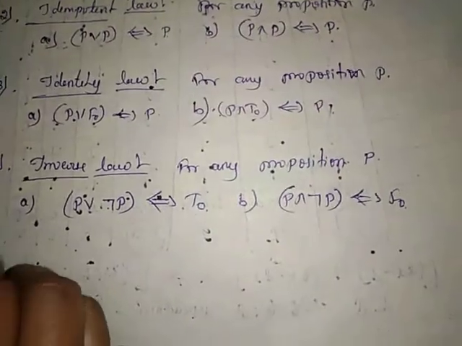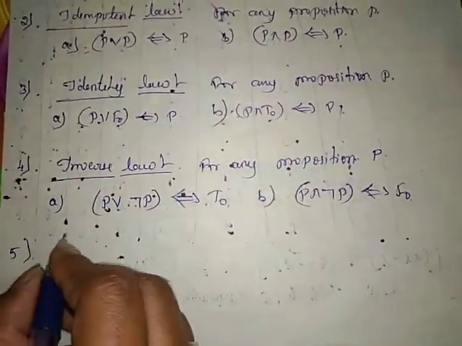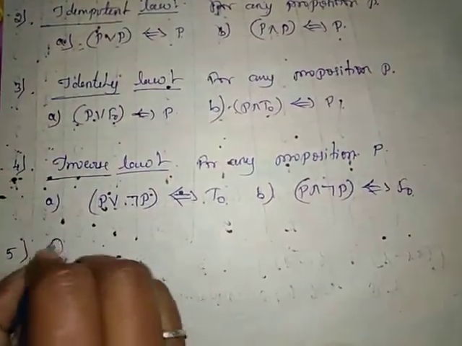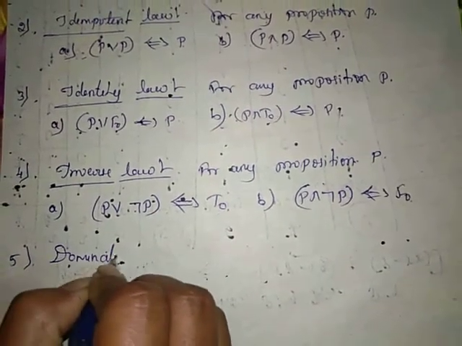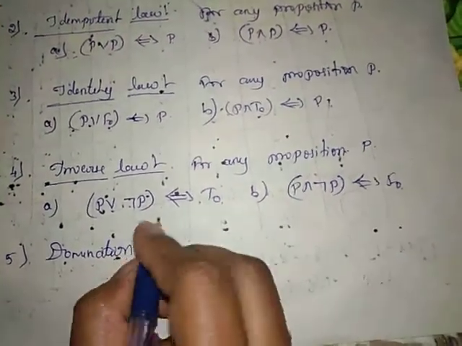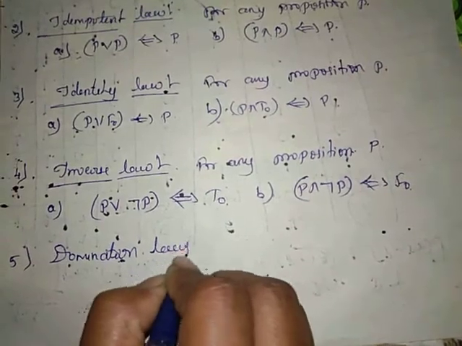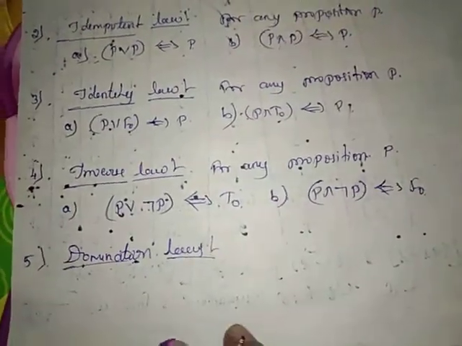So next, the next law states the domination laws. So what are the domination laws?